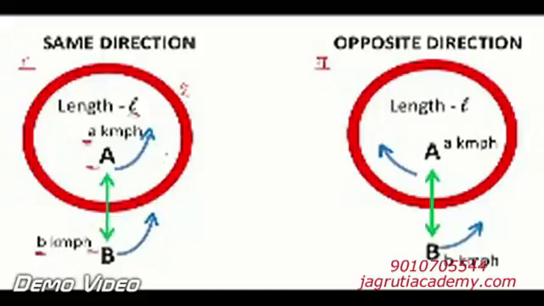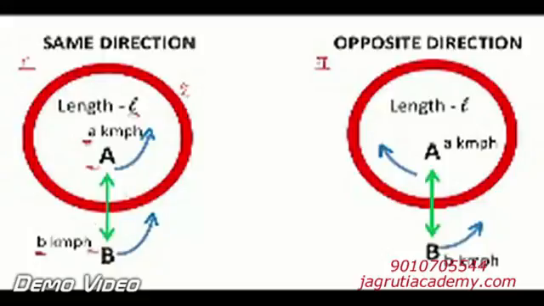How much time will it take for A and B to meet each other when they are running in the same direction, and on the right hand side, when they are running in opposite directions? Before I take the time, let's find out what their speed is. Shall I take the speed here or relative speed? Relative speed, because A and B both are running. Therefore, I should take relative speed.